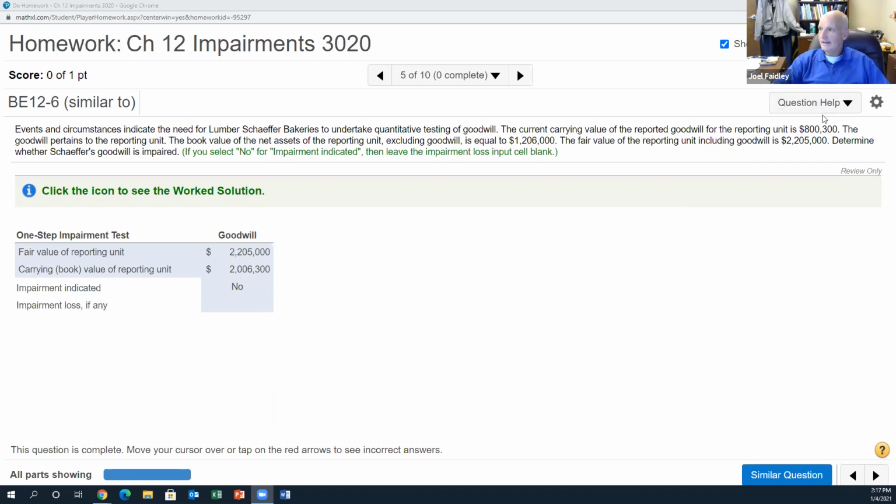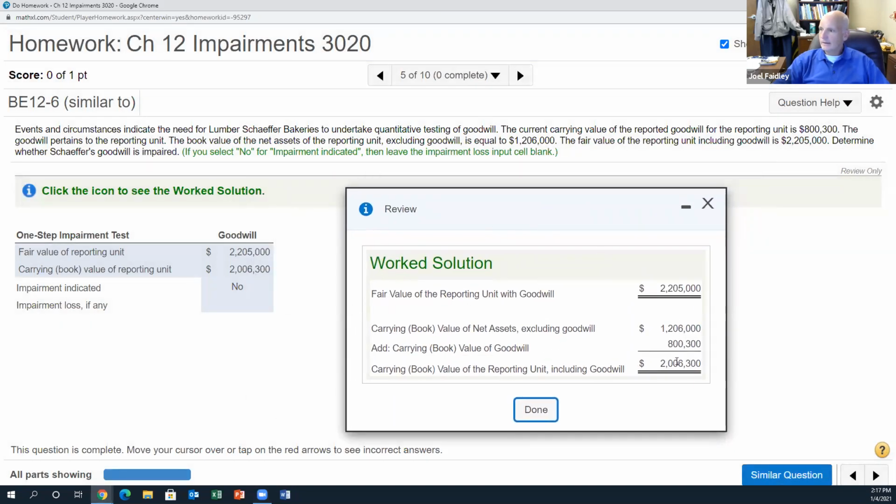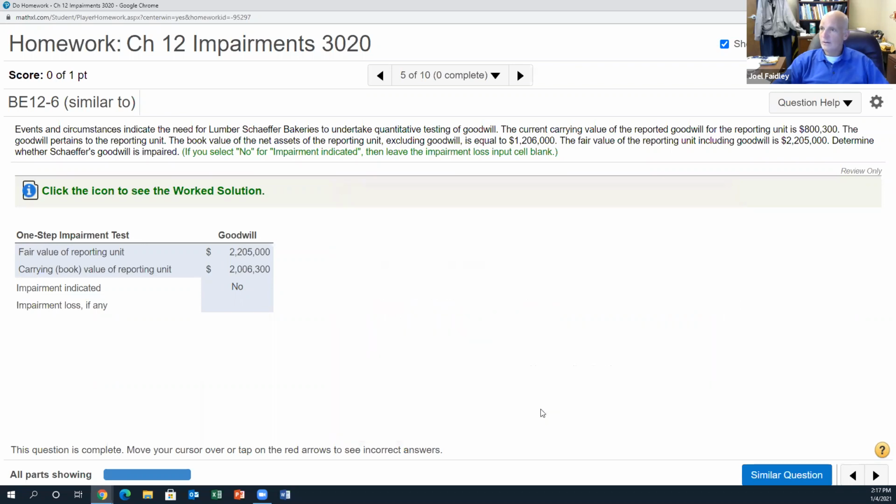So all you're doing is adding the $800,300 to the $1,206,000, right? That's probably right here in the solution. Yeah, to get to $2,006,000, and then you're just comparing, is my book value greater than or less than fair value? It should be less than. So my book value is less than fair value, so there is no impairment. Had my book value been higher, then I would have written that book value down to the fair value using goodwill. All right, so very straightforward.